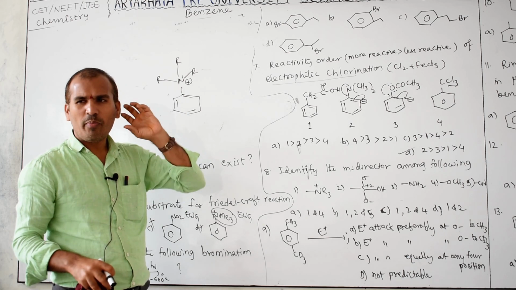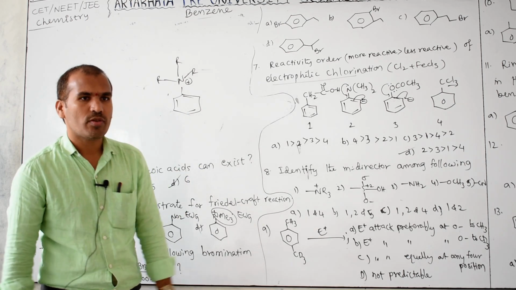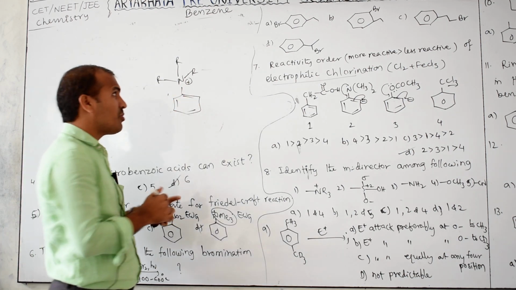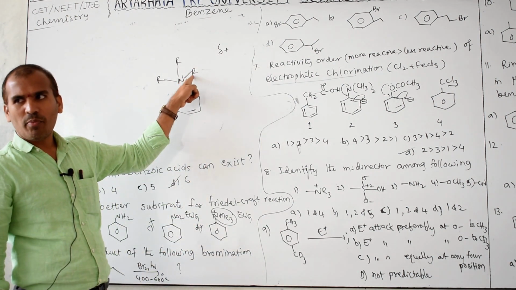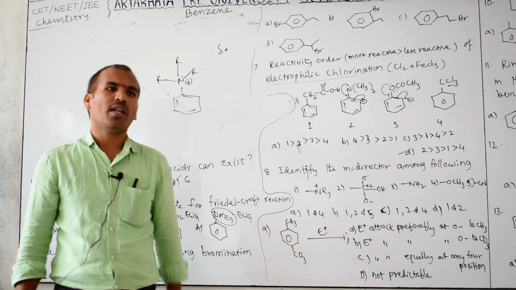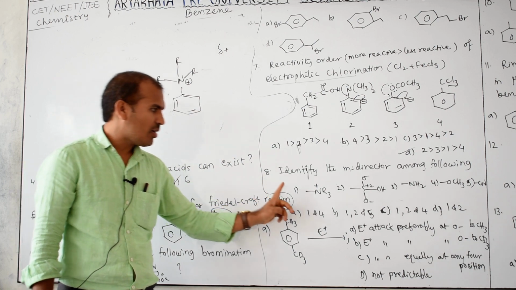That's what it is. When complete positive charge is there, keep in mind that is a very strong electron withdrawing group. Note down this point. Complete positive charge this is. This is which one? Partial positive. This is which one? Complete positive. Complete positive charge is there, mean that is very, very strong electron withdrawing group. Clear this is? Therefore this is electron withdrawing group.